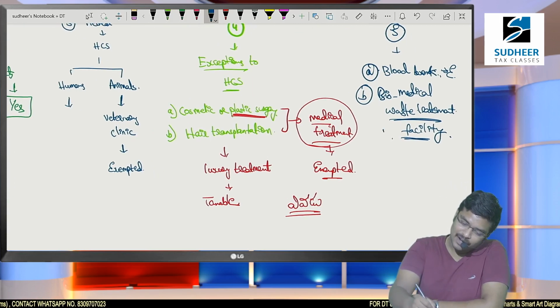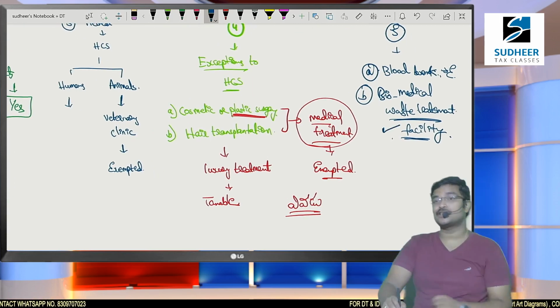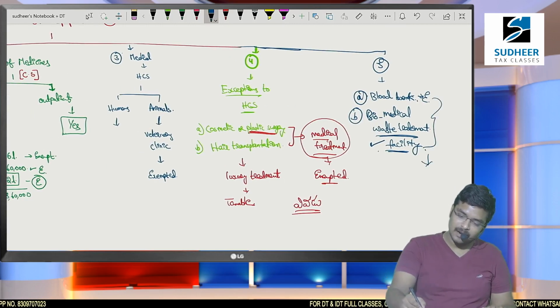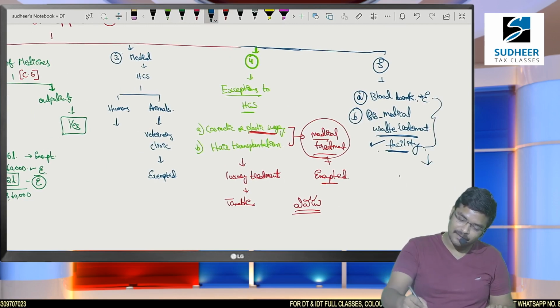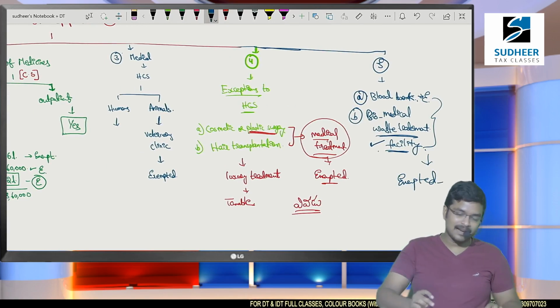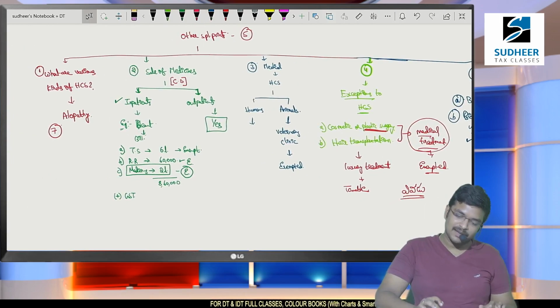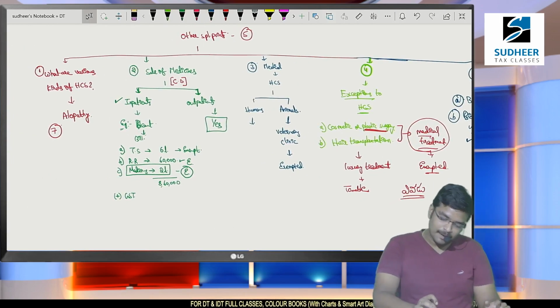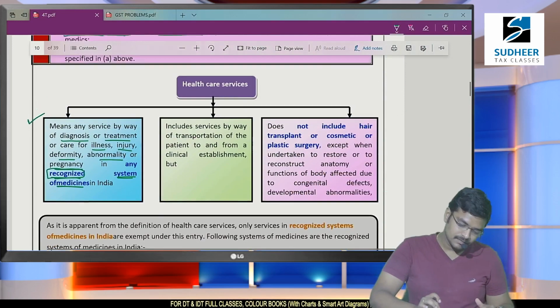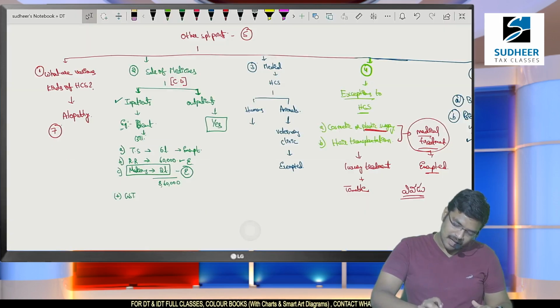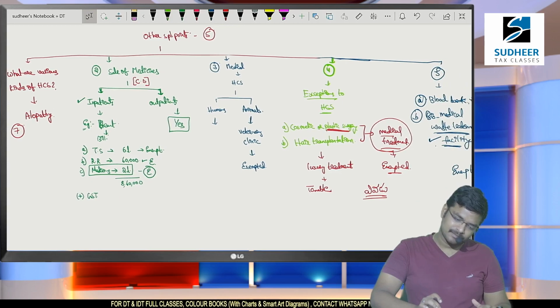These services were also exempted. They provide services to hospitals which were exempted from GST. Blood bank services and waste treatment facilities are also exempted from GST. Sir, am I clear? Like this I have specified to you 5 services of hospitals which were exempted from GST. Let me show you it once again. Now I will go para to para, sir, so that you will get much more clarity.